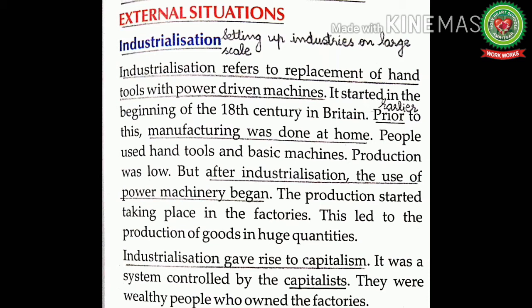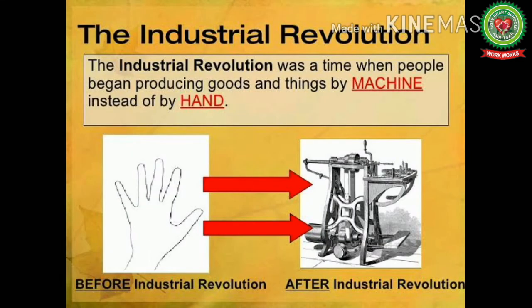But after industrialization, the use of power machinery began. The production started taking place in the factories. This led to the production of goods in huge quantities. So we can say that the Industrial Revolution or industrialization was a time when people began producing goods and things by machine instead of by hand.